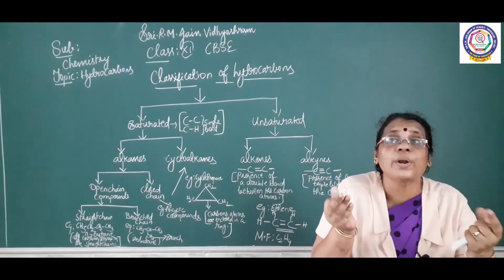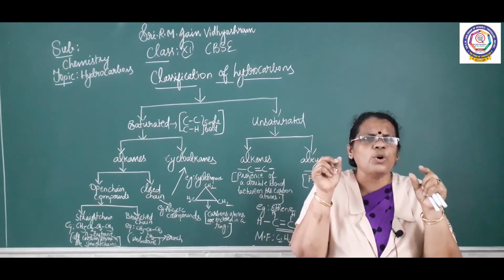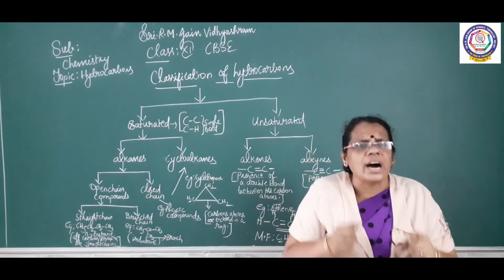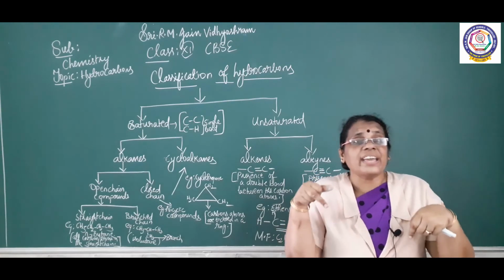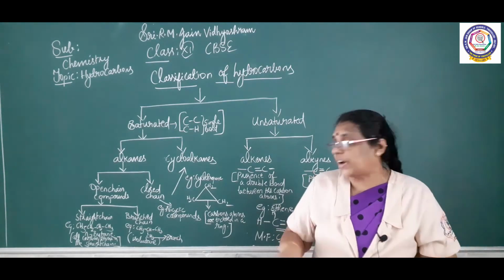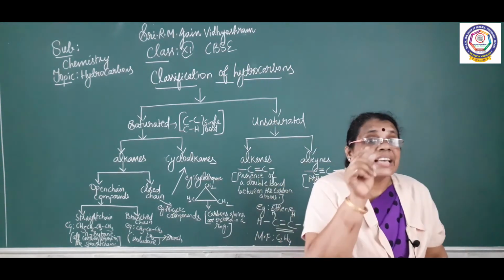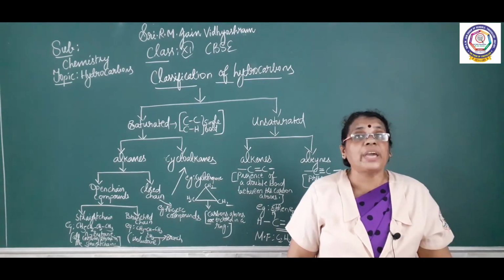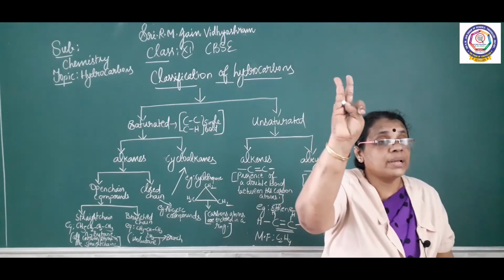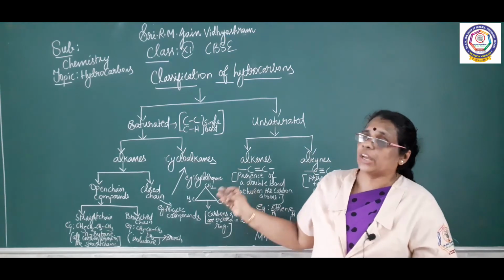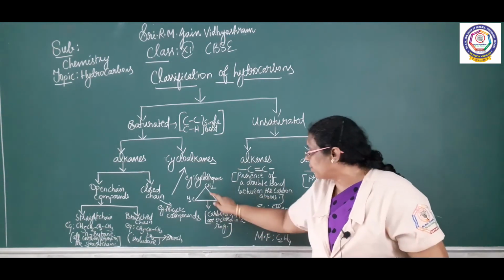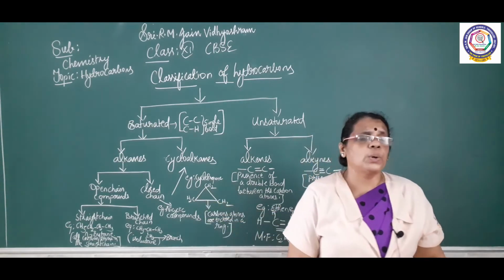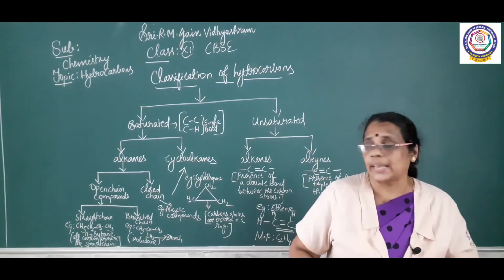Cycloalkane: cyclo, ring. What is meant by cyclo? Cycle, ring. So the carbon atoms are enclosed in a ring. So what is the heading we can give there? Cycloalkane. For example, I have given cyclopropane, propane, prop, there are 3 carbons. So what will be the shape? It will have a triangle shape. So in cyclopropane, you see the carbon atoms are enclosed in a ring. So we can call it cycloalkanes.